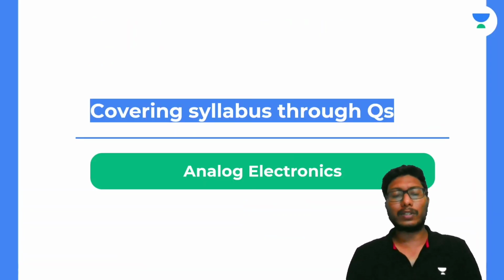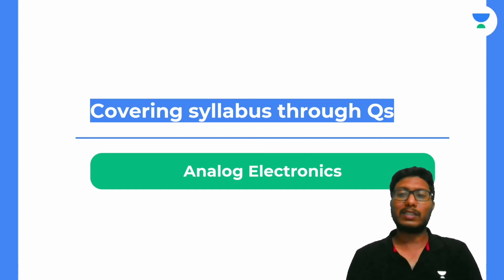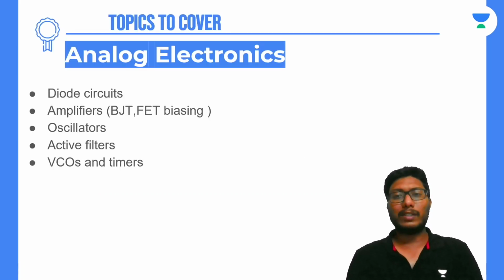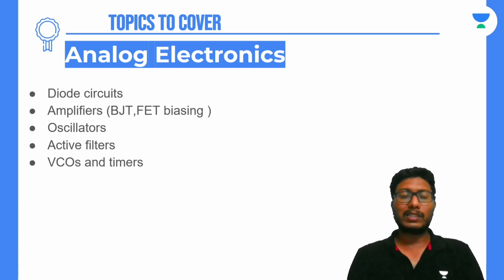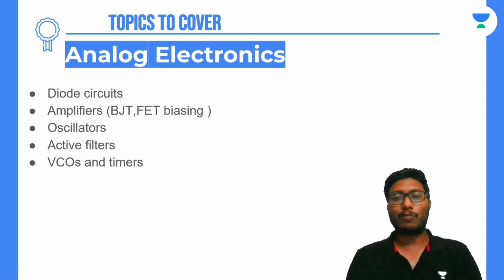So now coming to the topic. Here, just like previous lectures, we'll be discussing how to cover the syllabus through questions. This is analog electronics. Previously, we have discussed power systems and power electronics, and how to cover the topics through questions. That is how this class goes: I'll take a topic and discuss some different types of questions that you might expect in the GATE examination from this topic, and you just need to recall the topic and recall the type of problem that I will be telling you now.